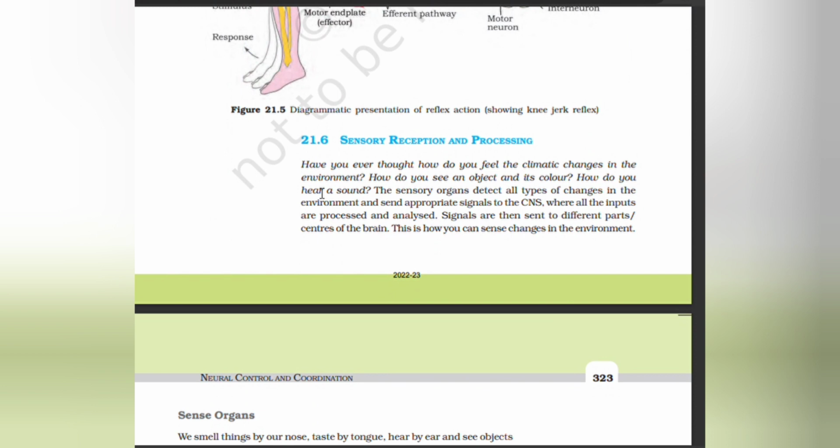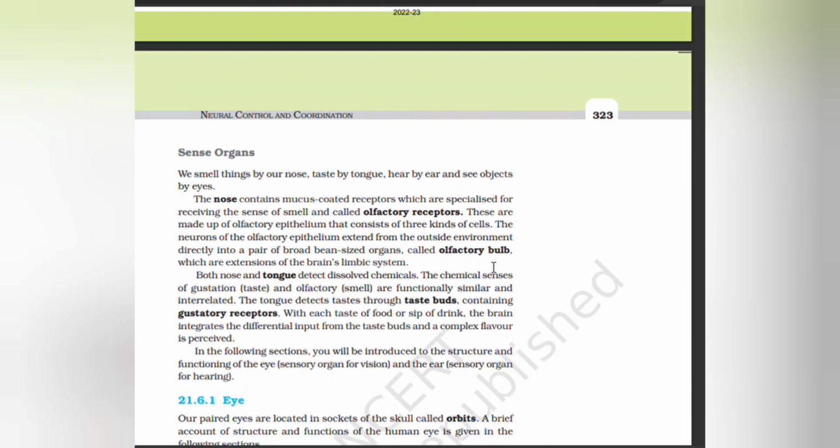How do you hear a sound? Sensory organs detect all types of changes in the environment and send appropriate signals to the CNS, where all the input is processed and analyzed. Signals are then sent to different centers of the brain. This is how you can sense changes in the environment.